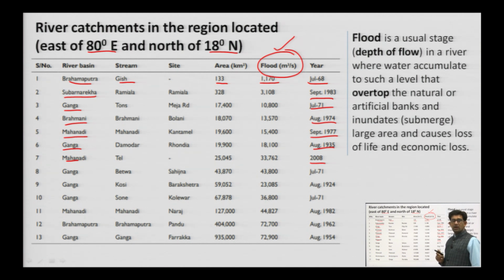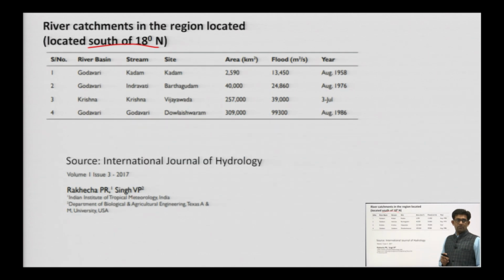Forecasting of flood is based on the previous data, and this data requires not less than 25, more than 25 years of data in forecasting the floods, right. This data was taken from the International Journal of Hydrology, and the authors are mentioned here, okay. You can go through that paper.